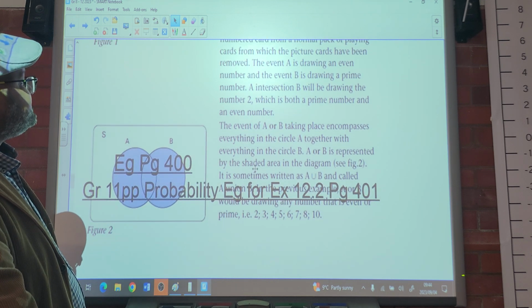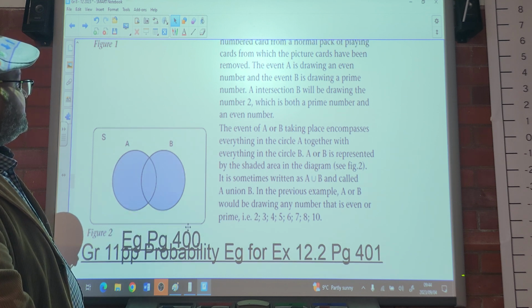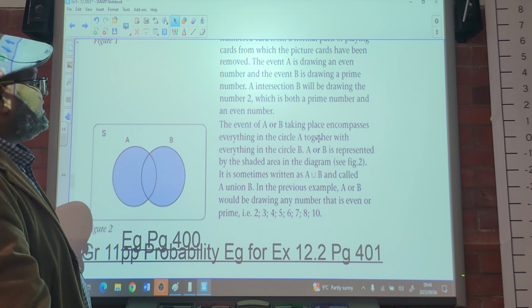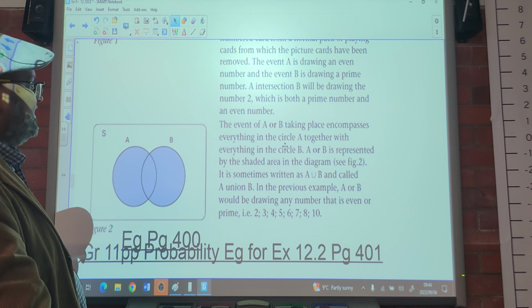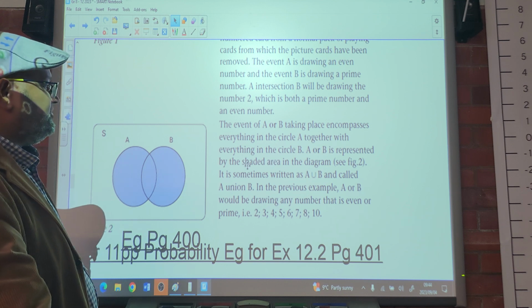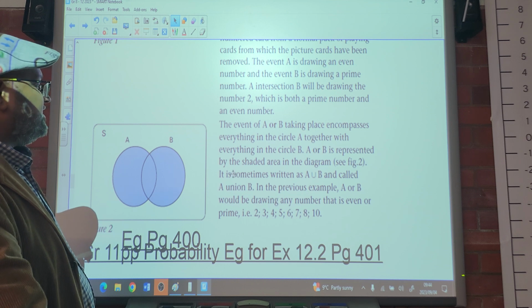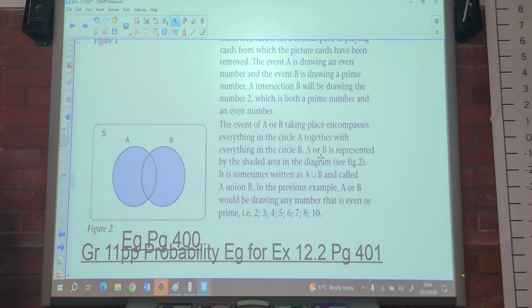Then we are told that the event of A or B taking place encompasses everything in circle A together with everything in circle B. A or B is represented by the shaded area. Can you see? It says or. So A or B is everything there.